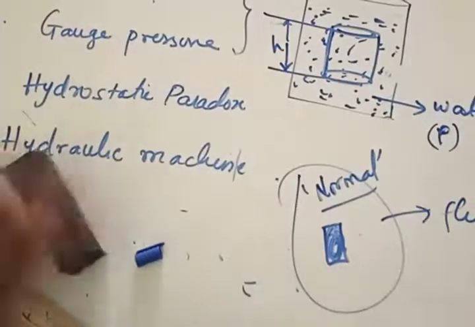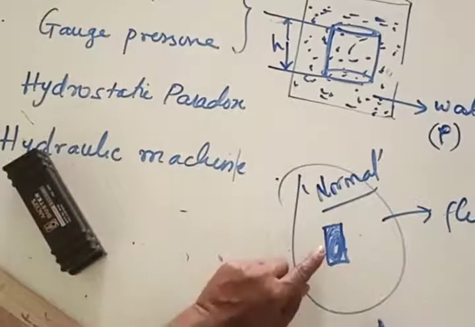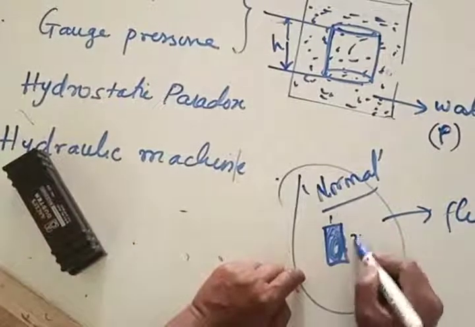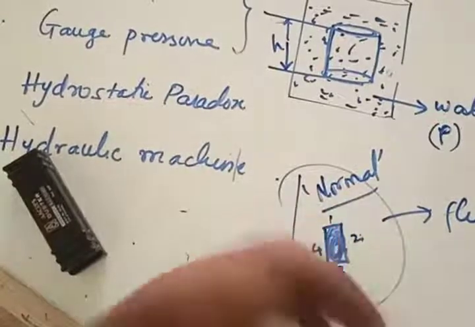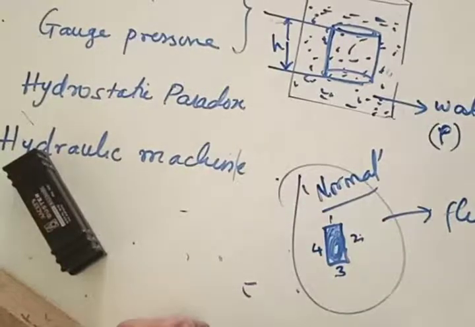Means what? If you take this one, how many surfaces are there? This is surface 1, surface 2, surface 3, surface 4. On 4 sides it is going to get, even bottom and top also. 6 surfaces, top and bottom.